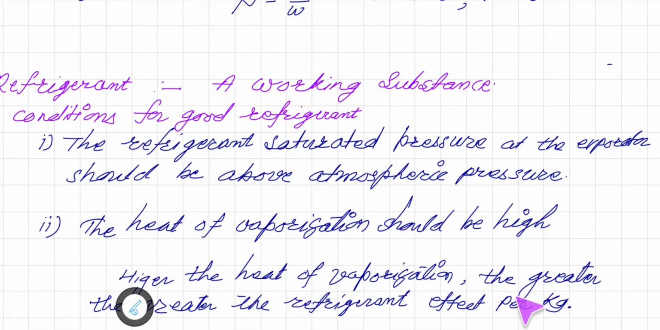For a good refrigerator, our main aim is to use a very small quantity of refrigerant which will create the desired result. And in order to get more effect per kg, this condition is most important: the heat of vaporization should be high.